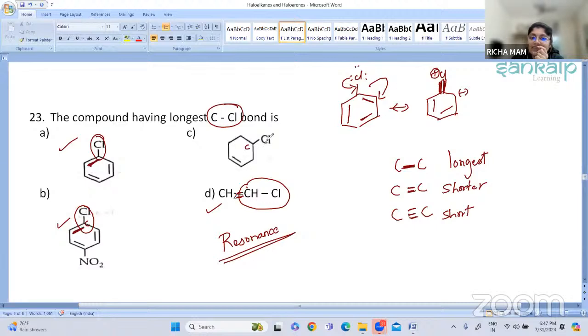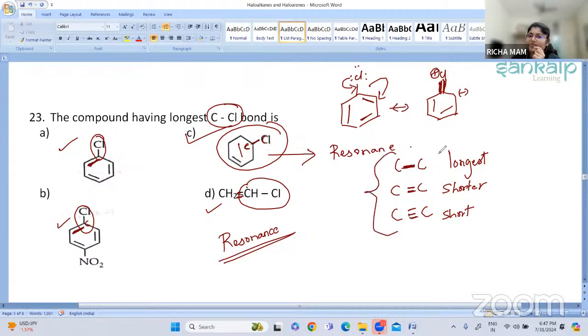Now here, when we see the C-Cl bond, it is a single bond. Is there any double bond present beside it? No, this carbon is not involved in any bond formation. So in this, option C is the right answer. Why? Because for the C-Cl bond here there is no double bond present, and because of that it will not undergo resonance. So the C-Cl bond is longest.